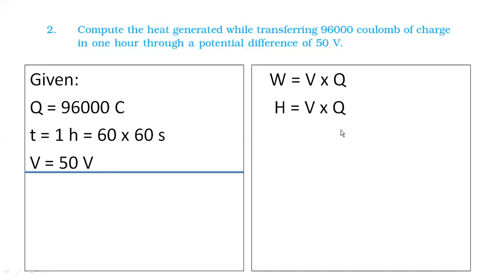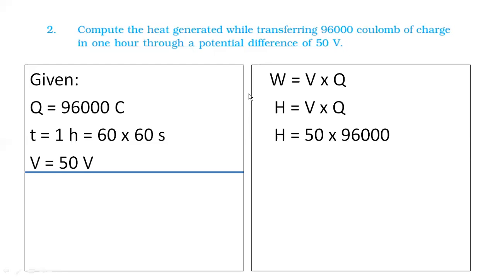Do we have the value of Q? That we also have, right? We don't need the time. So all we need to do is replace the values: V value is 50 volt, and Q value is 96,000. Okay? Now you do the calculation and give me the answer. What would be the heat produced?